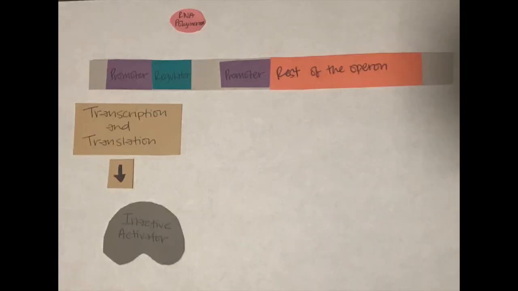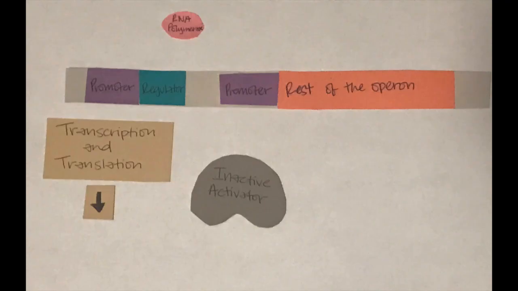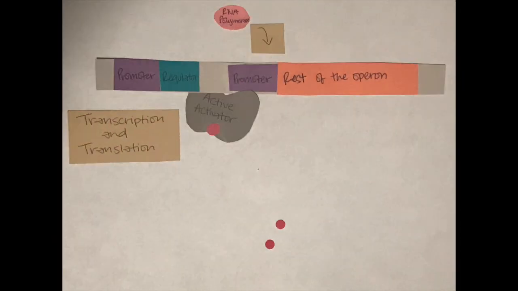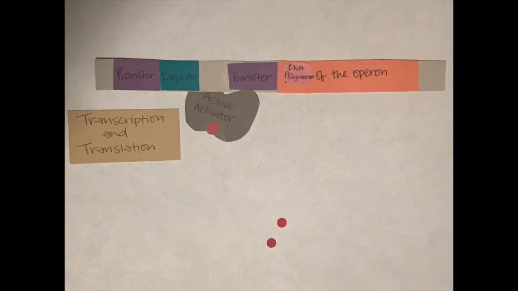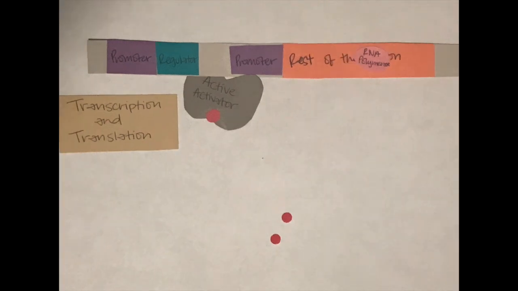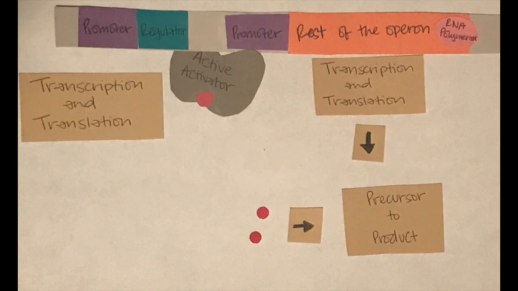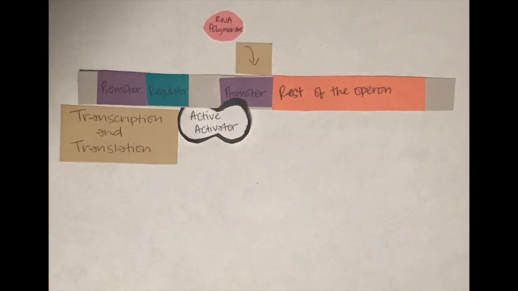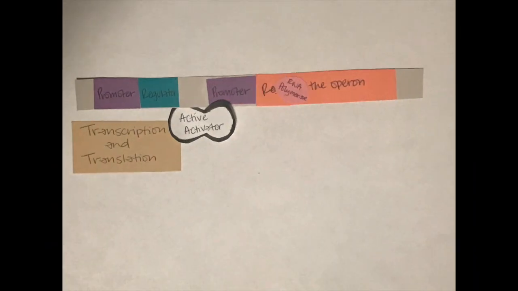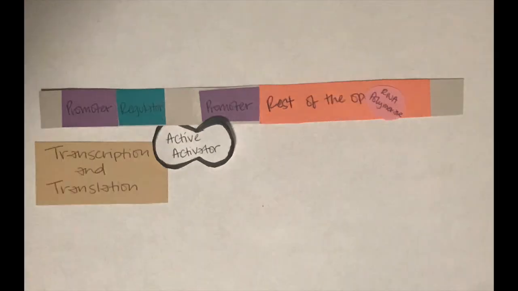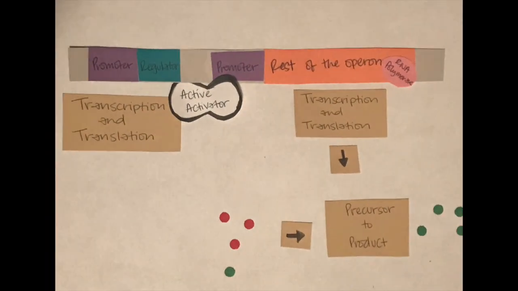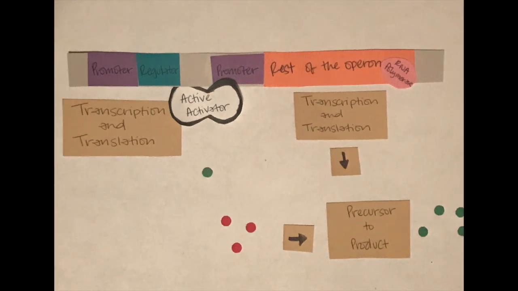In a positive inducible system, regulatory genes encode an inactive activator that cannot bind to the DNA and transcription does not take place. When the inducer binds to the activator, it turns into its active form and is able to bind to the DNA and stimulate transcription. In the positive repressible system, regulatory genes encode for an active activator that binds to the DNA and stimulates transcription. In the presence of an inducer which binds to the activator, transcription does not take place because RNA polymerase is not able to bind to the promoter without the activator.